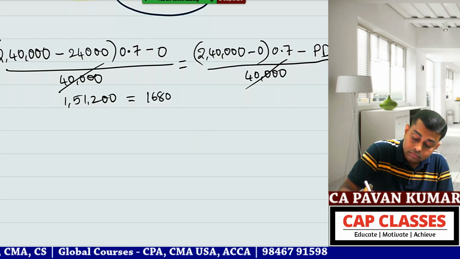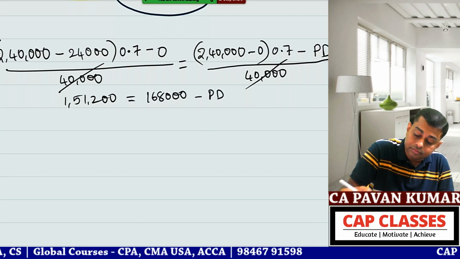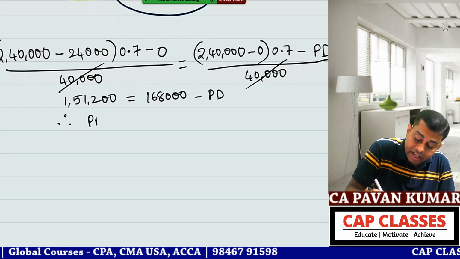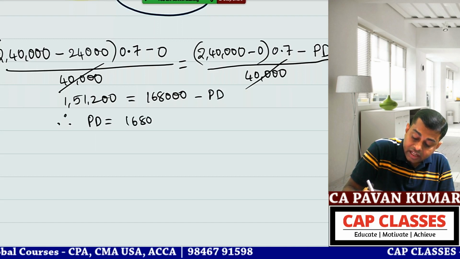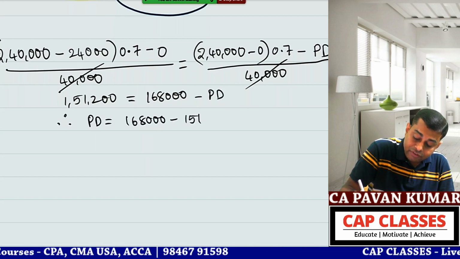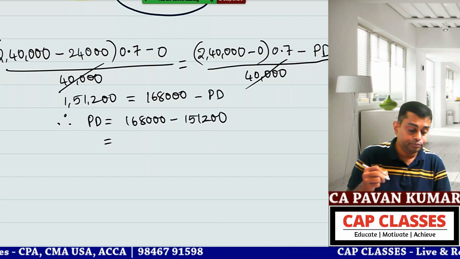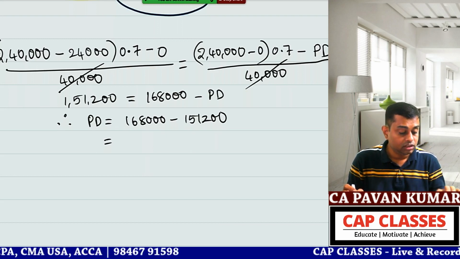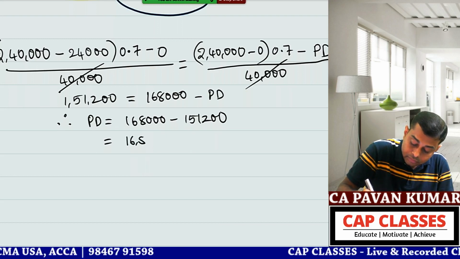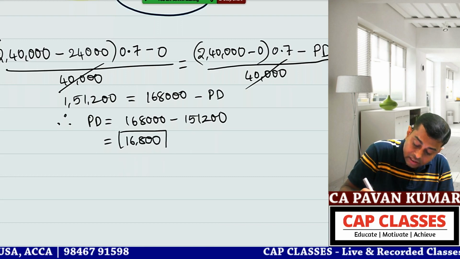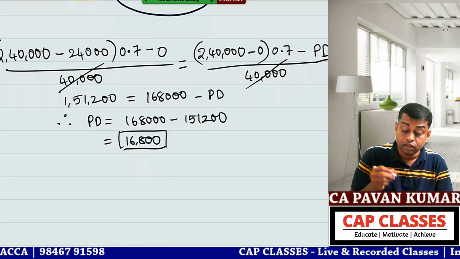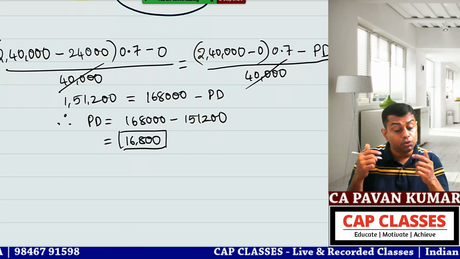1,68,000 minus PD. Therefore, PD is equal to 1,68,000 minus 1,51,200. That is 16,800. So this is the preference dividend, but in the question, what did they ask?